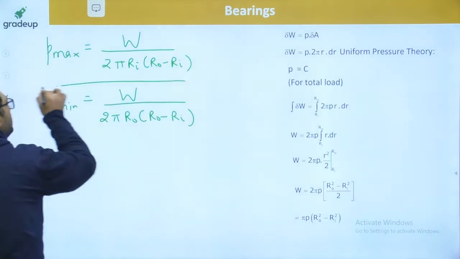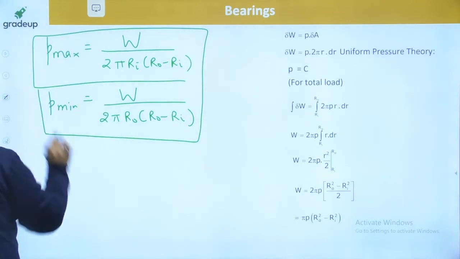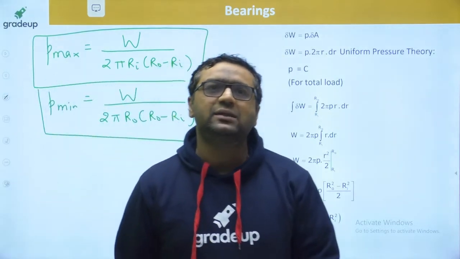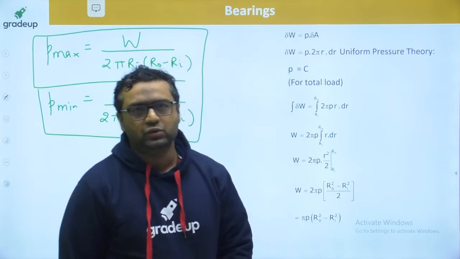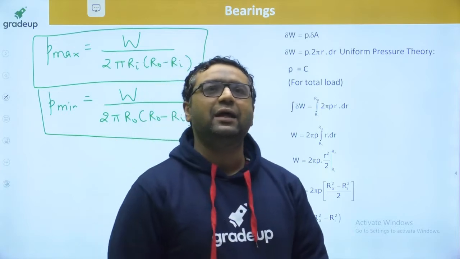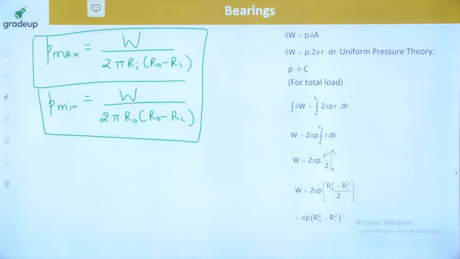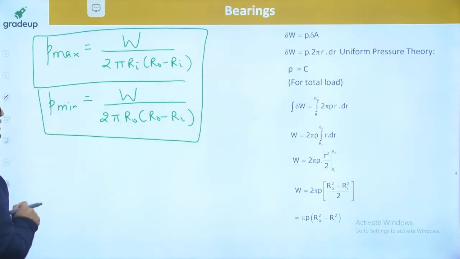So this is the way we will be getting the minimum and maximum pressure values. Okay guys, this is how you can find out the minimum and maximum pressure values. Hope you are getting it. So these are the values we are getting. So guys, this is how P maximum, P minimum you will be getting, because in UWT pressure is a variable.